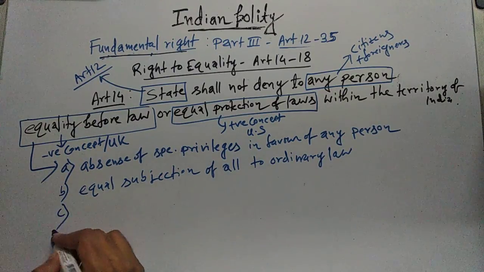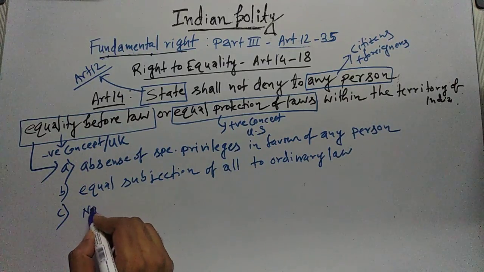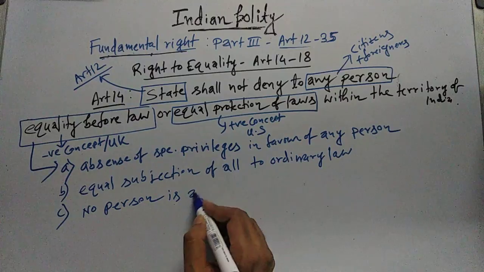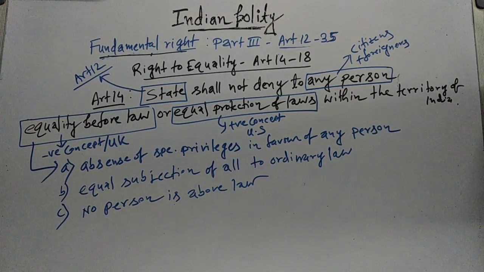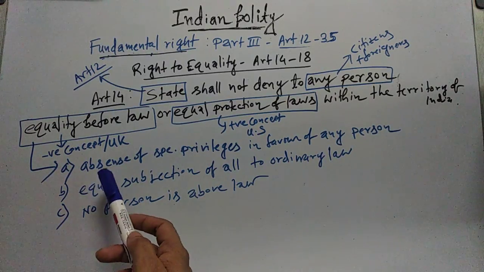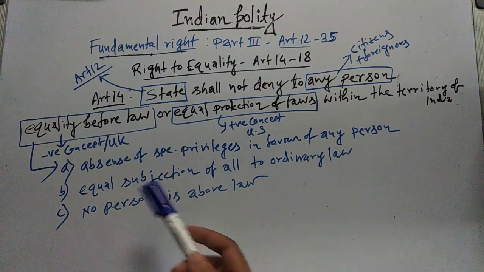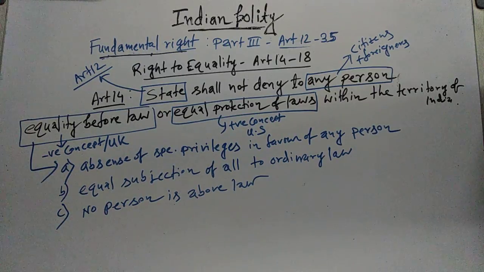And then another thing that is part of equality before law is that no person is above the law. So equality before law means there will be absence of special privileges in favor of any person, then equal subjection of all persons to the ordinary law of the land, and no person is above the law. So this is equality before law.